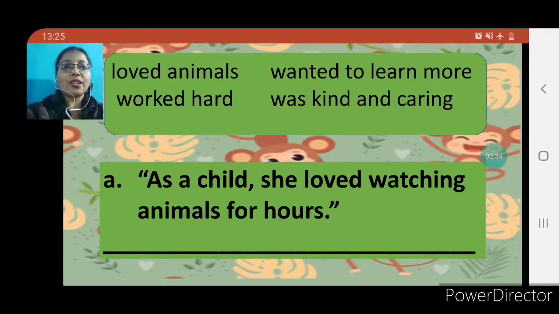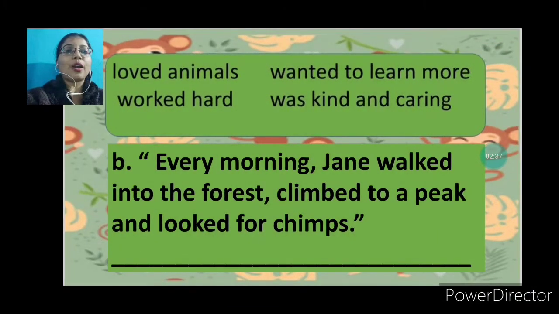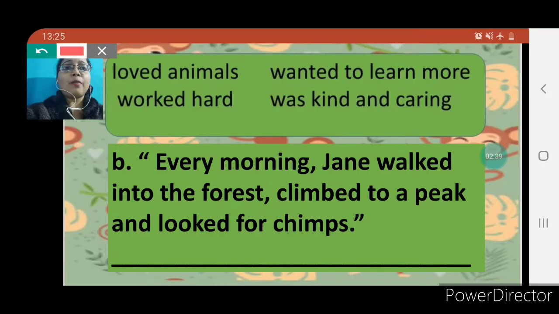Moving towards our next question, that is question number B. Every morning Jane walked into the forest, climbed to a peak and looked for chimps. So here as you can see, words are also given. Loved animals will not be your answer because we have already used this correct answer in our previous question, that is question number A. So only 3 options are left here, that is wanted to learn more, worked hard and was kind and caring.